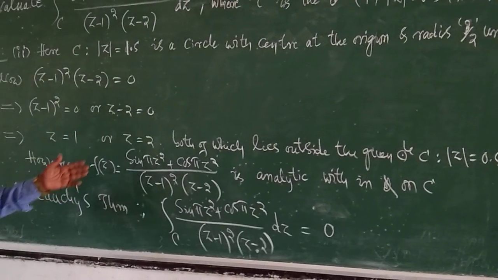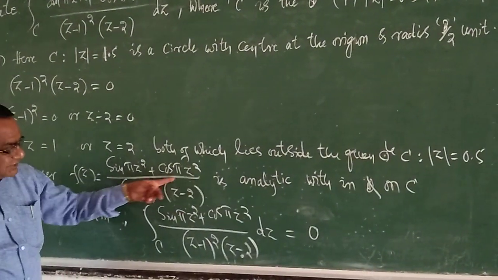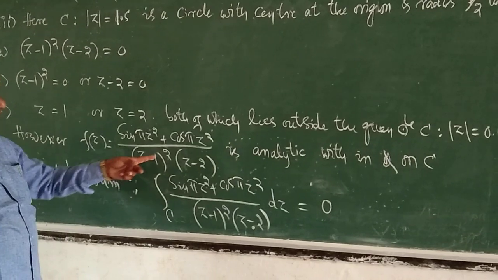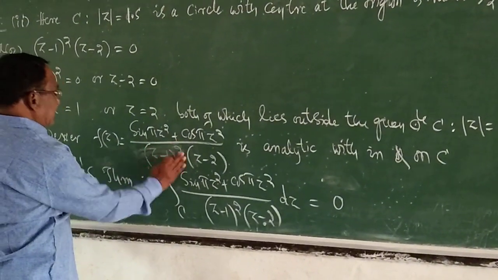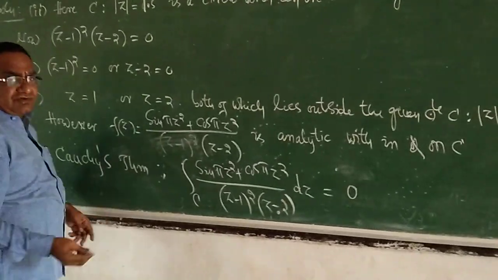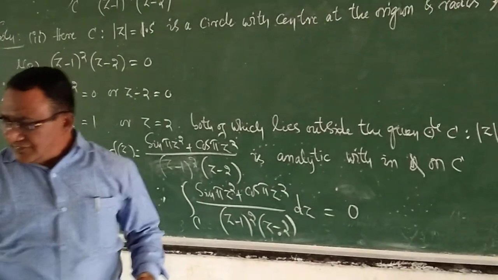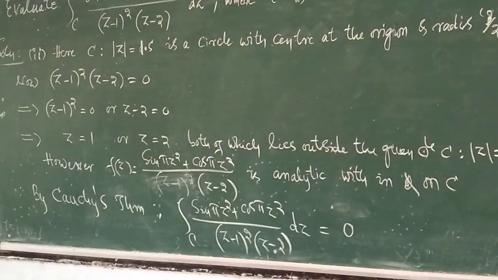Therefore, you just shift this point to the numerator. I mean, you just call here f(z) = (sin πz² + cos πz²) divided by (z − 2), that you will have to write here.